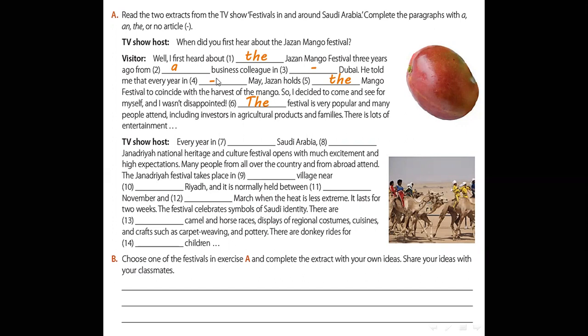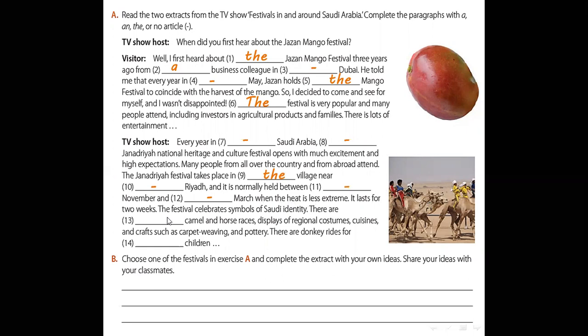TV show host: Every year in Saudi Arabia, the Janadriyah National Heritage and Culture Festival opens with much excitement and high expectation. Many people from all over the country and from abroad attend. The Janadriyah Festival takes place in a village near Riyadh, and it's normally held between November and March, when the heat is less extreme.